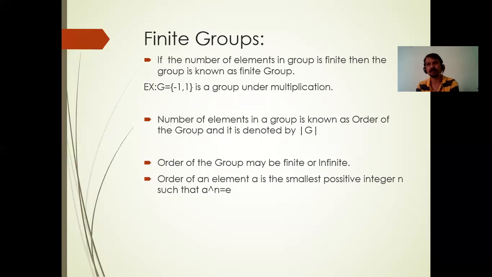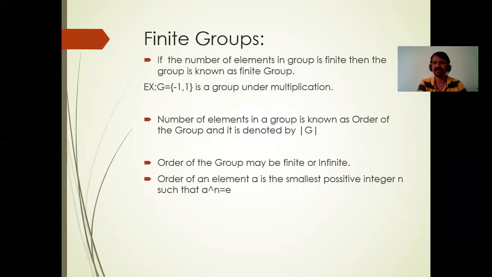For example, minus 1 comma 1 is a group under multiplication. Check whether it is a group under multiplication or not. Are all four conditions satisfied? Yes. First condition, closure property: take any two elements, 1 and minus 1. Multiplication, 1 into minus 1, gives minus 1, which also belongs to that group. Similarly, commutative property: minus 1 into 1 is equal to 1 into minus 1, satisfied. Identity property: what is the identity element under multiplication? 1 is the identity element under multiplication.